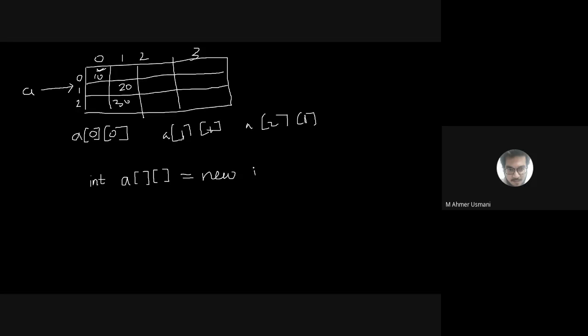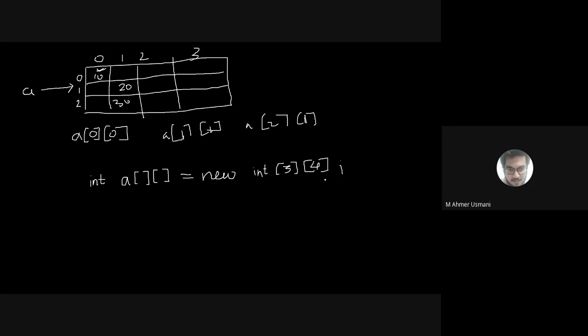Again, I have to write the data type, which is int, and in brackets I have to pass the number of rows, the size of the row, and the size of the column. So tell me, what is the size of the row that you are passing for this particular example? It should be greater than 2. It is starting from 0. So what is the size? 3. So it should be 3. And what is the size of the column? 4. So this is how I create my multi-dimensional array.